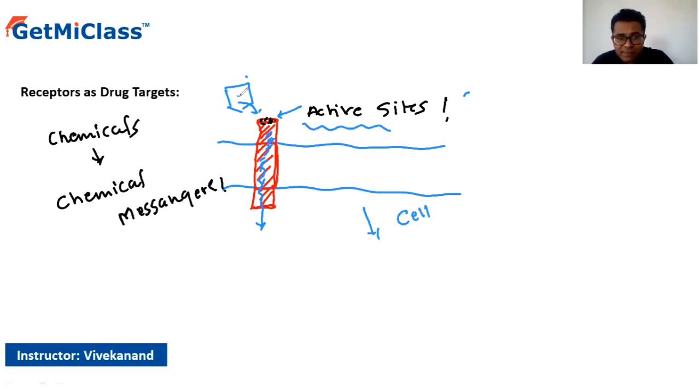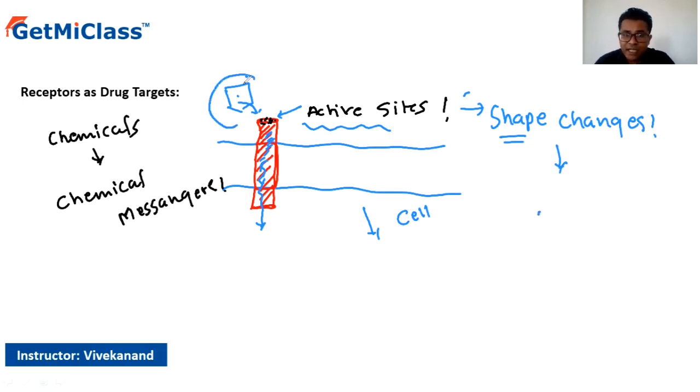Now, as soon as this particular chemical messenger comes, the active site shape is going to change. The shape changes. Okay, how does the shape change? This shape becomes complementary to that of the chemical messenger, right? So as a result, it attaches itself to the active sites on the receptors and passes down the message. As the message is passed down, again this particular chemical messenger is going to leave.